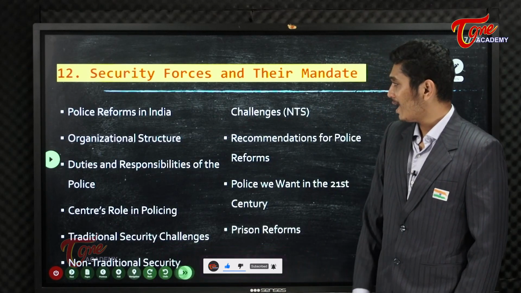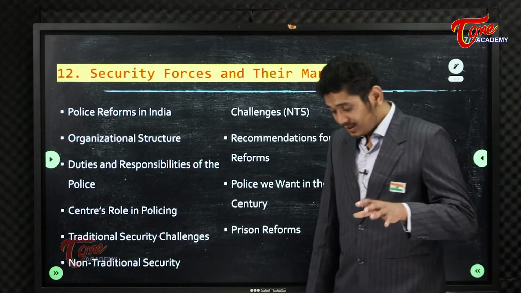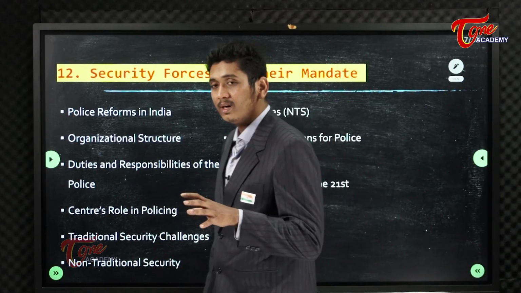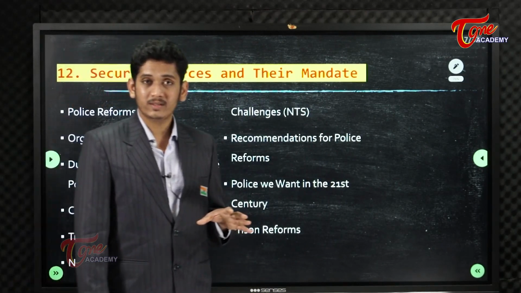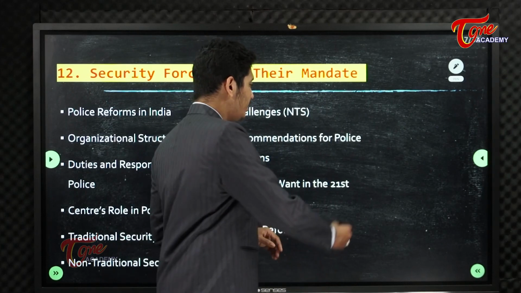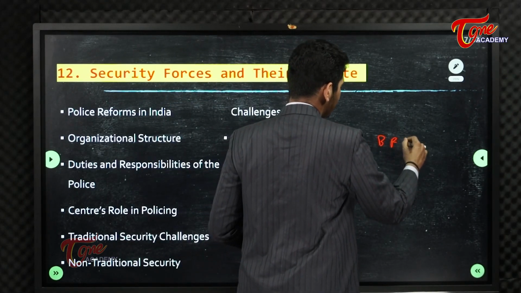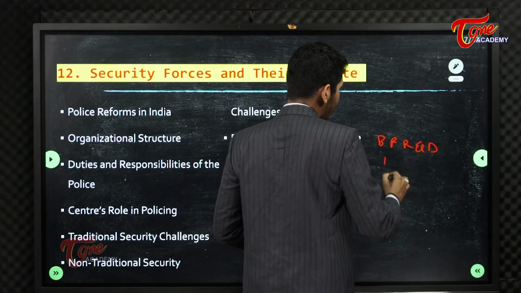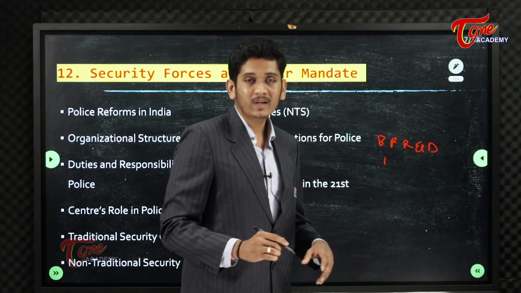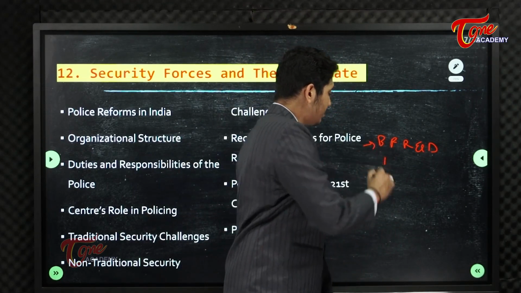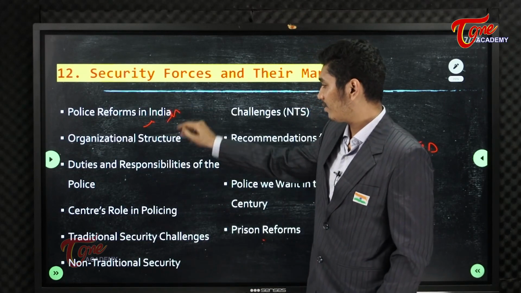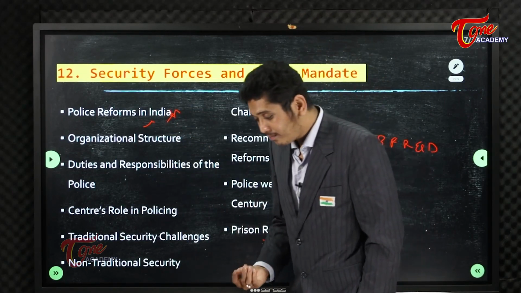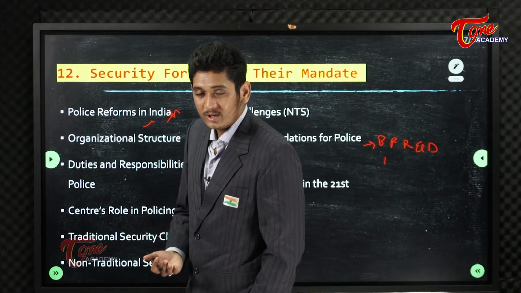Security forces and their mandate, as I said to you. And in this topic, my friends, one needs to remember, he should also know about reforms in police. Reforms in police, especially the work of the Bureau of Police Research and Development, and you should also know about the police reform bodies, that is the Malimath Committee and all other committees that were formed. What are the problems faced by the Central Armed Police Forces?